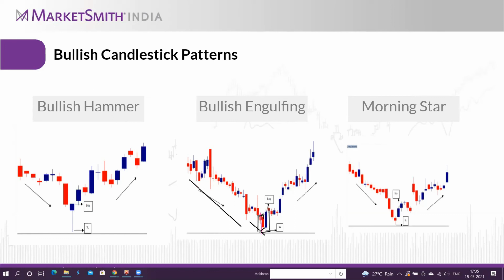It can cross the low below this, but it covers almost this previous bearish candle. From there, follow-up buying comes in. Then there will be a clear-cut uptrend.